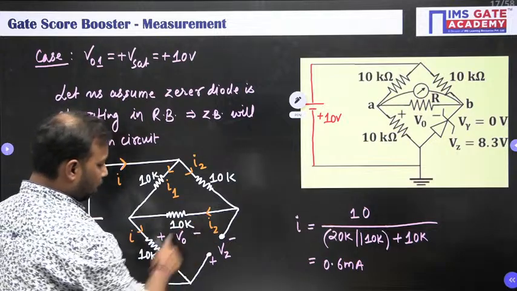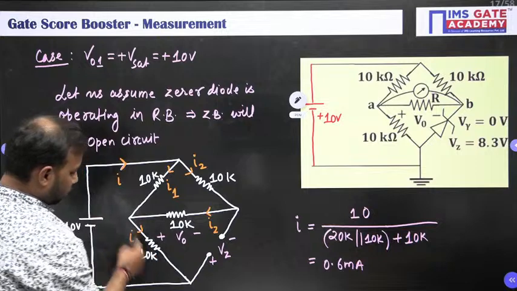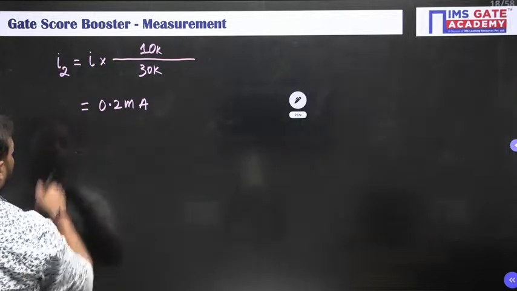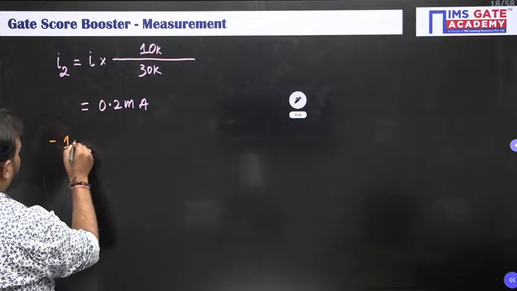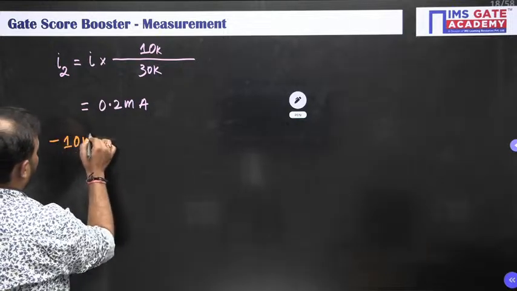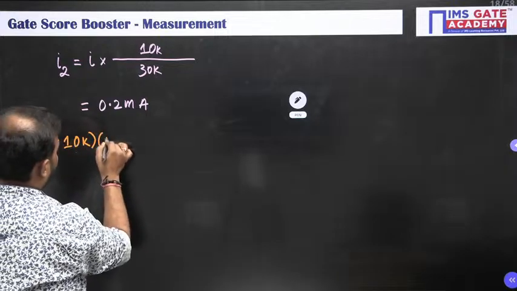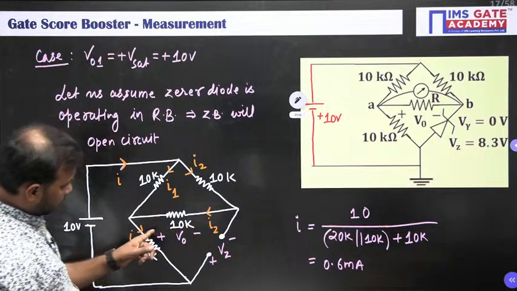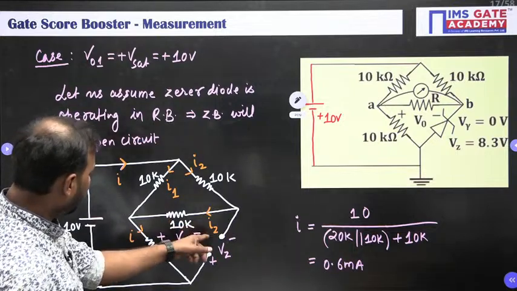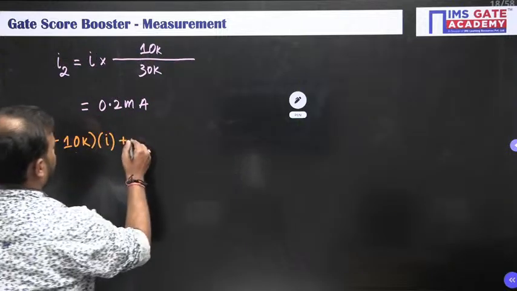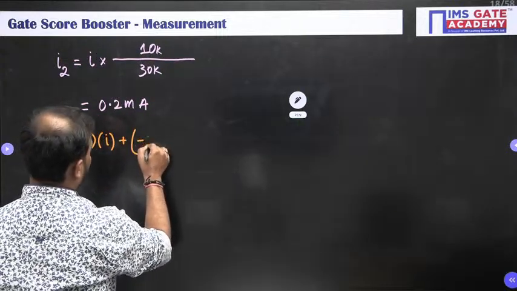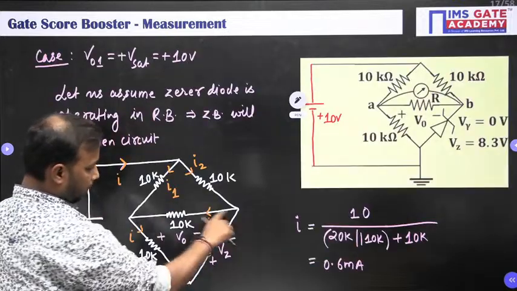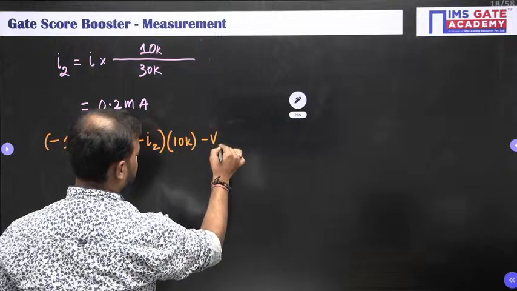Apply KVL in this loop to get this plus Vz. So see, this is minus 10K into I, plus minus I2 into 10K, then minus Vz.